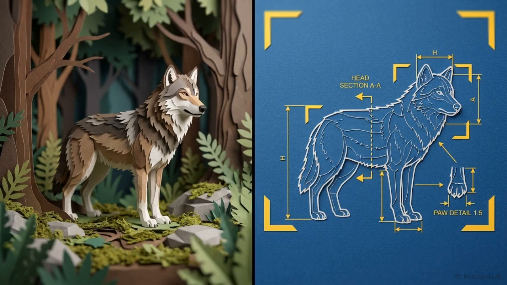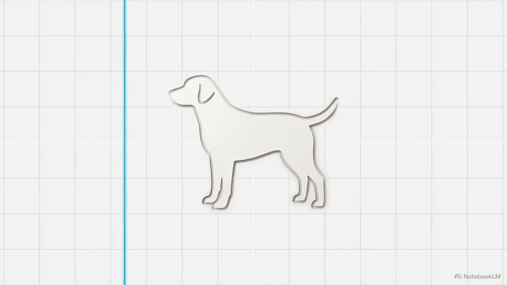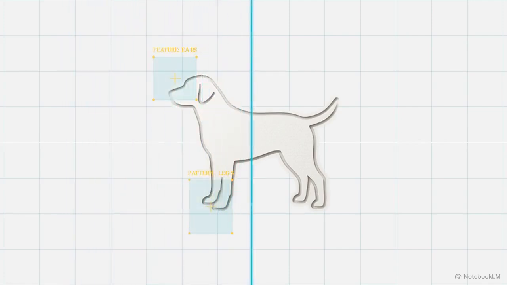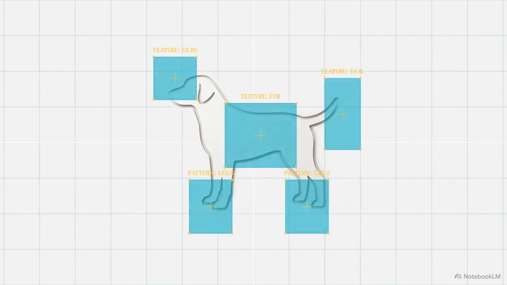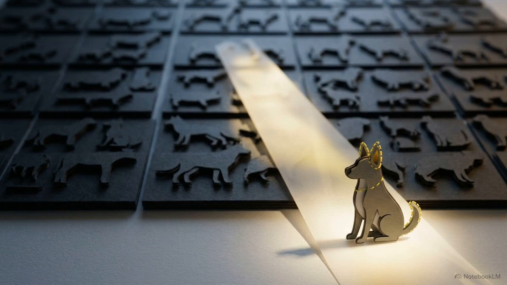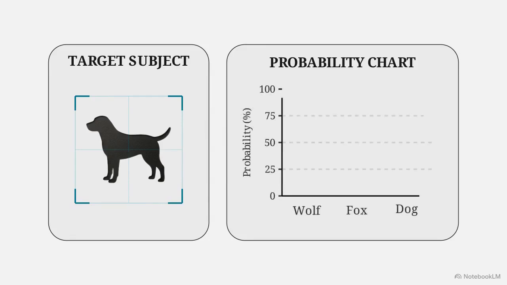To understand how that analysis actually works, we have to look at how AI identifies objects using specific, measurable clues called features. If an AI is trying to identify an animal, it extracts specific features from the image, like the presence of 4 legs, pointed ears, fur, and a long tail. It takes those extracted features and compares them against millions of known examples stored in its training data, looking for the closest match. As you can see in this interface, the AI calculates a mathematical percentage for every possible answer.